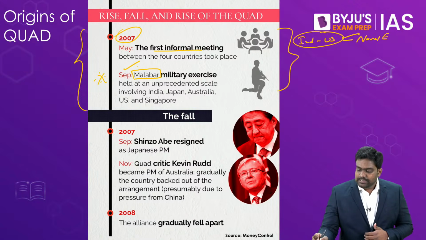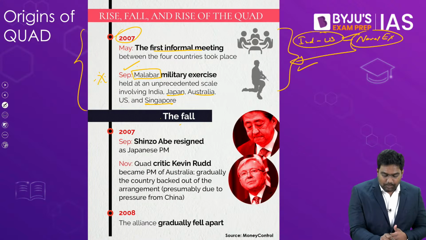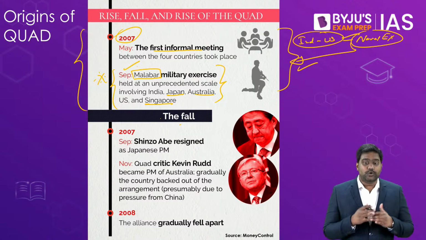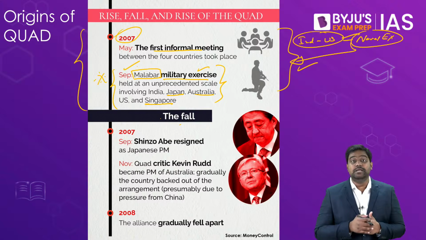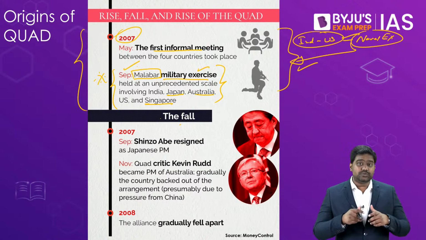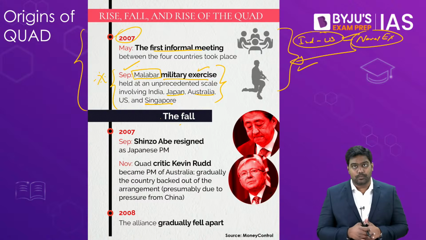Along with US, India also invited Japan, Australia and Singapore, which are major stakeholders in the Indo-Pacific. So in 2007, the Malabar exercise became a multilateral naval exercise involving like-minded democracies which were looking to stabilize the Indo-Pacific region. This was the first time that these countries were coming together, at least in an informal way.